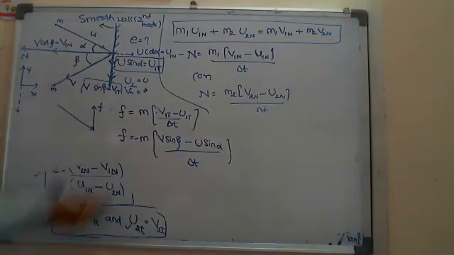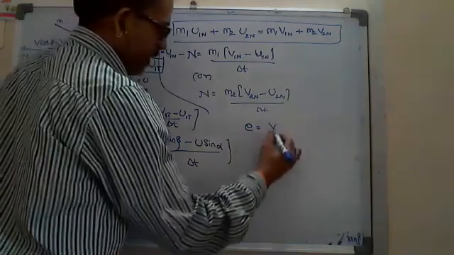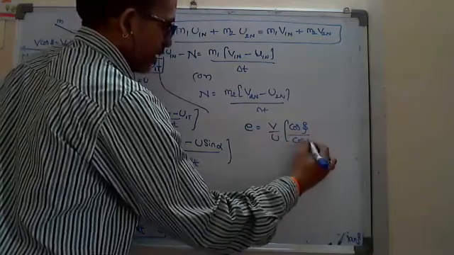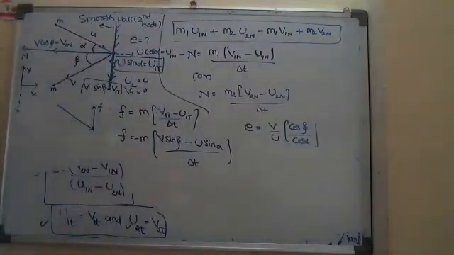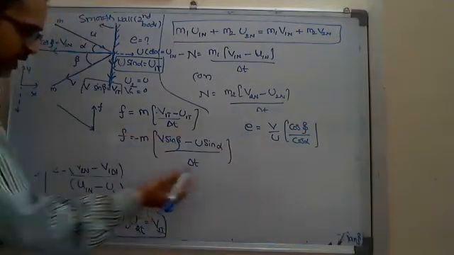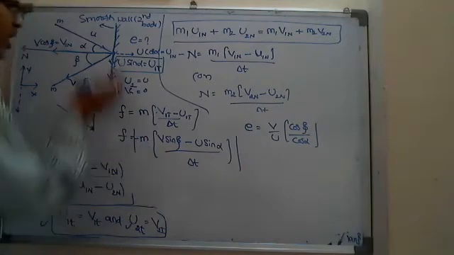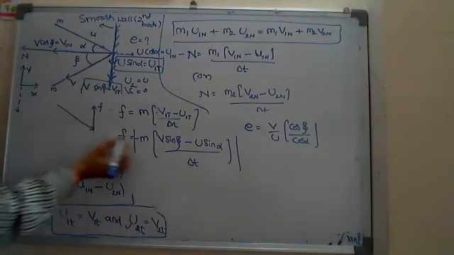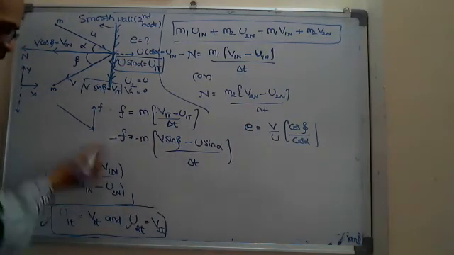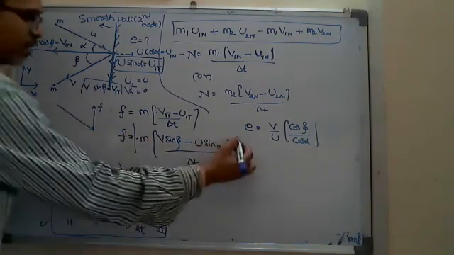Okay, so again, to find out, already I got e is equal to, using the normal direction in the derivation, v by u into cos alpha, cos beta by cos alpha, I got. So here to find out v by u, what information do you require? F into delta T magnitude. If you write here, this minus becomes, already I took the opposite direction now, upwards. So I can put here in the upward direction minus, means opposite direction to the change in linear momentum. So minus gets cancelled.